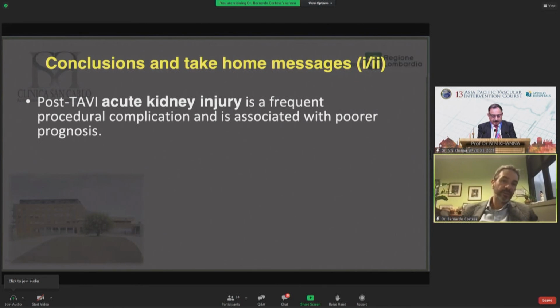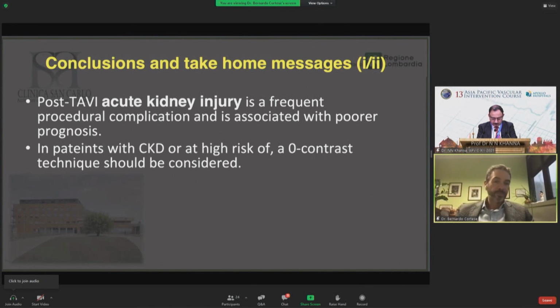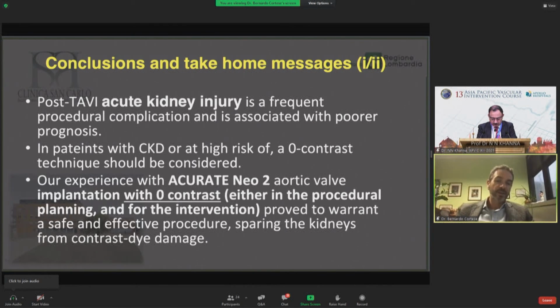So my conclusion is that post-TAVI acute kidney injury is a frequent procedural complication associated with poor prognosis and increased mortality. In patients with CKD or at high risk, a zero contrast technique should be considered, at least with this new type of valves like the Accurate Neo2, which is particularly suitable for this type of procedure. And I thank you for your attention.